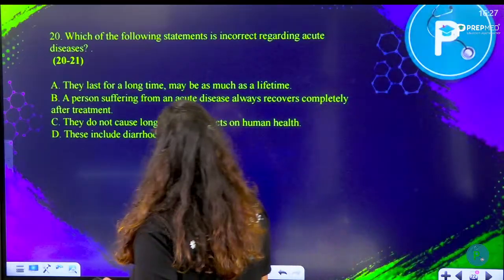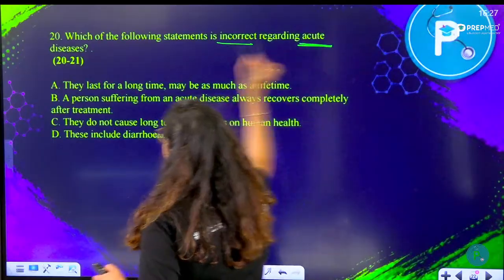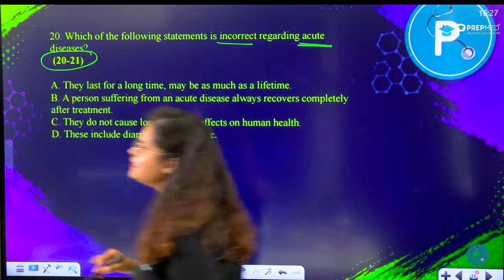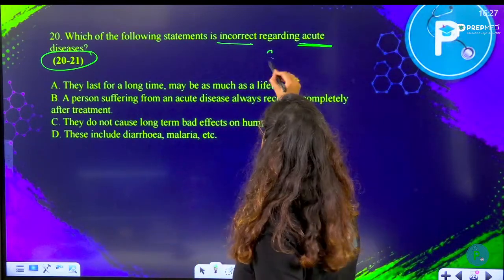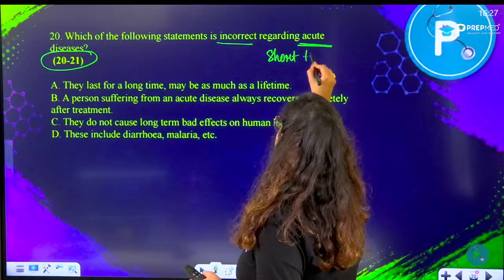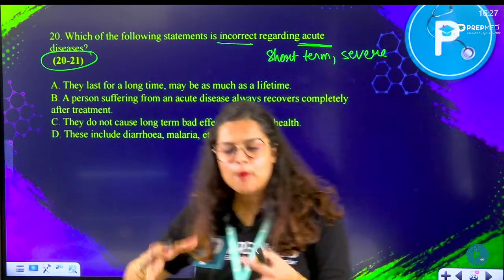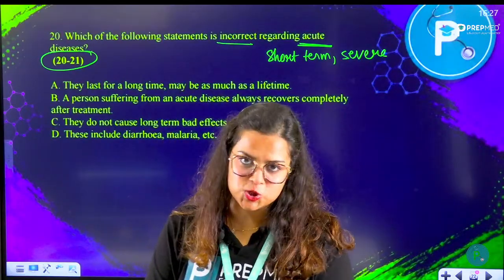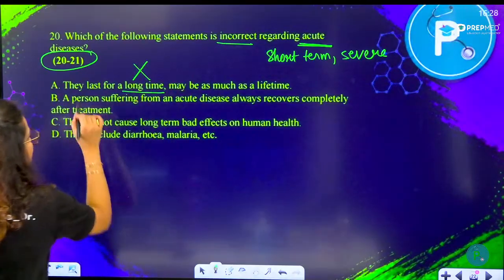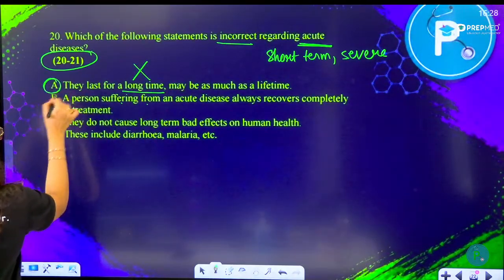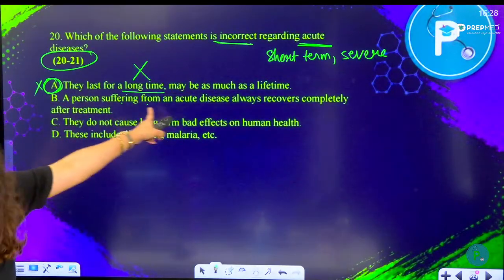Which of the following statements is incorrect regarding acute disease? This question was asked in the year 2020 to 2021. Acute means something that is short term, something that is severe, and it can be treated with proper treatment, with proper medication. So, they last for a long time? No, they don't. Wrong. We already found the answer. They are asking which is incorrect. The first one is incorrect, right? They are not for a long time, they are short term.